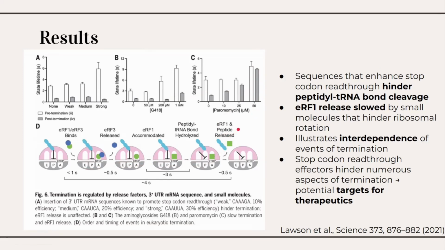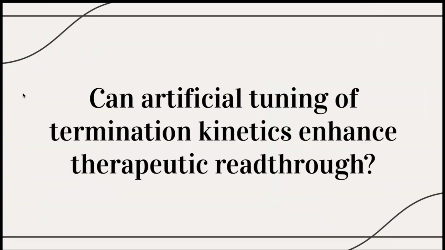Considering that many human diseases are due to premature stop codons, which shorten polypeptide sequences, this information could help develop therapies targeting this issue. This study showed that certain mRNA contexts and drugs, like G418, can slow down translation termination and promote read-through of stop codons. This opens up an exciting possibility.